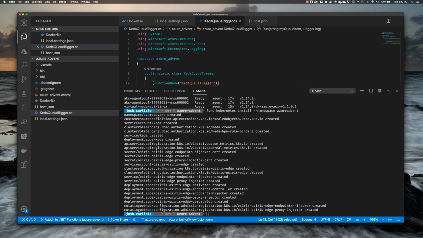The next thing we want to do is actually build a deploy for this. Now there's a couple different ways we can build a deploy, and it's different depending on whether we're using virtual nodes. In this case, we are. So we're going to go ahead and run another func command, and just as a reminder, those func commands are part of the Azure Functions CLI.